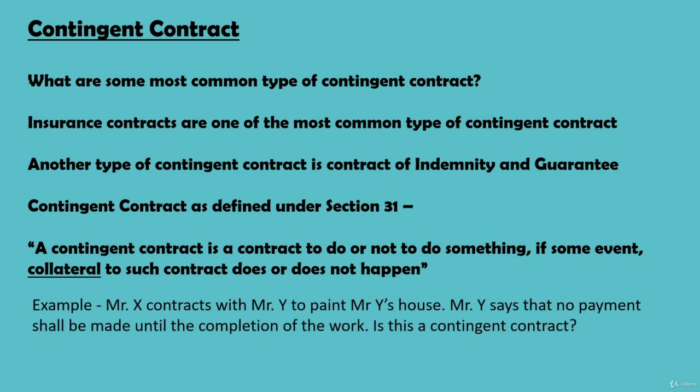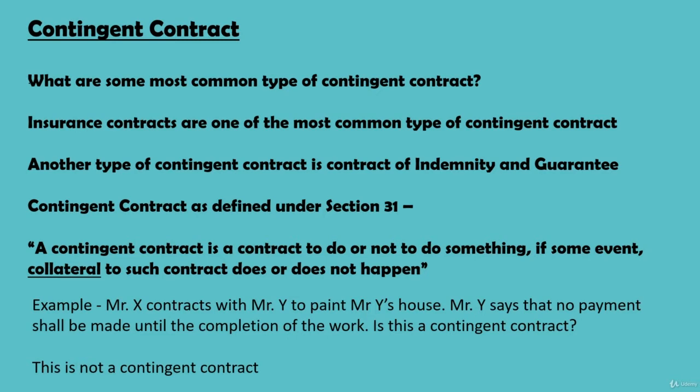Mr. X contracts with Mr. Y to paint Mr. Y's house. Mr. Y says that no payment shall be made until the completion of the work. Is this a contingent contract? Because there is a condition in the contract that the payment will be made only upon completion of the work. So can we say this is a contingent contract? Well friends, this is not a contingent contract because payment upon completion of work is not a collateral event. In fact, it is a reciprocal promise or very much part of the contract itself.